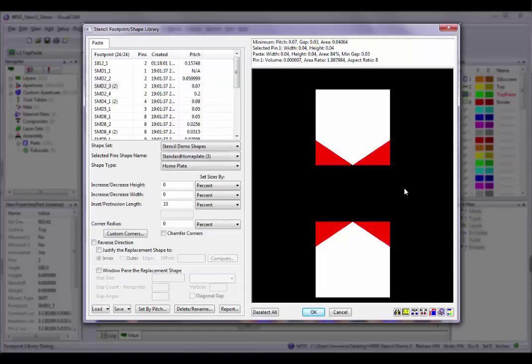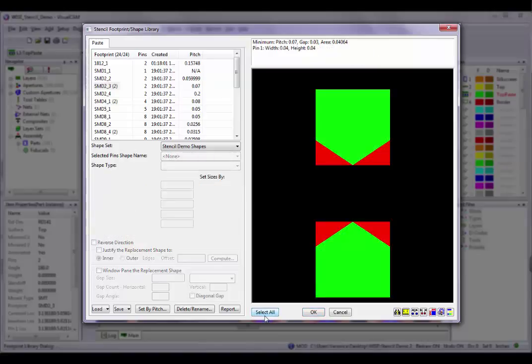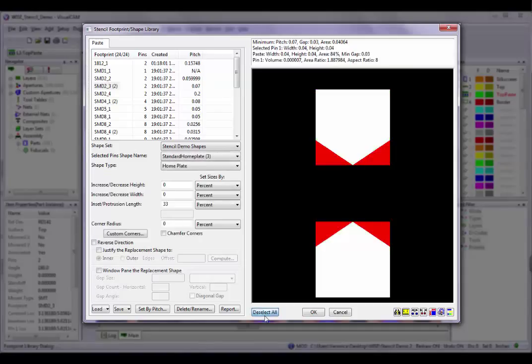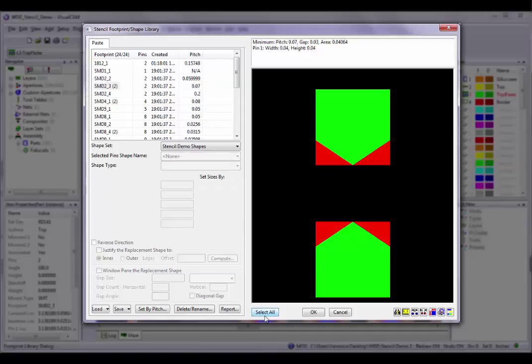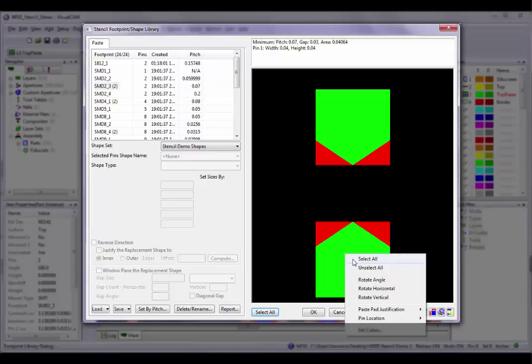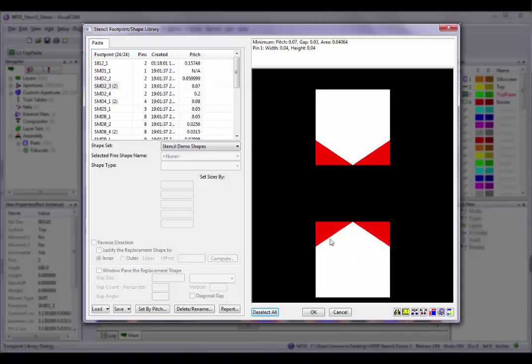The selected pins will be highlighted and are the ones that will be set according to your shape selection. Below the Preview window, the Select, Deselect All button changes based on whether the majority of the pins are selected, in which case it is Deselect All, or unselected, in which case it is Select All. As indicated by the label, it will either select or deselect all of the pins. You can also right-click on the pins in the Preview window and choose Select All or Unselect All as well.